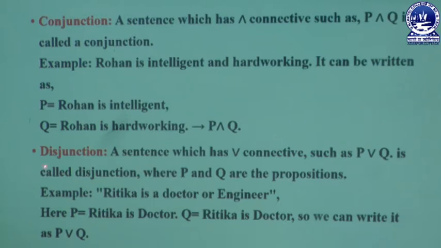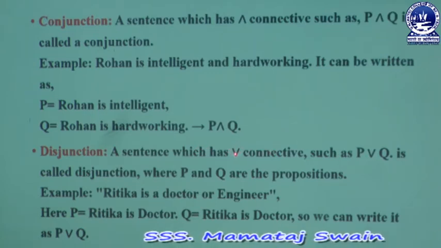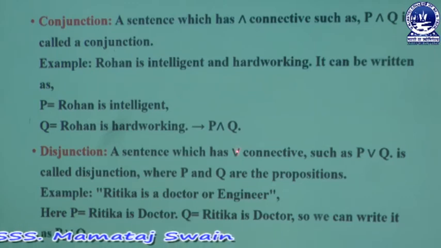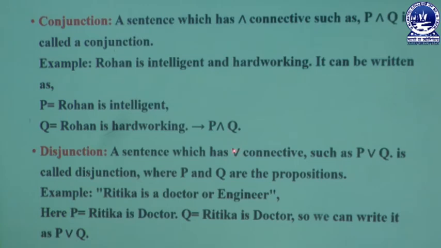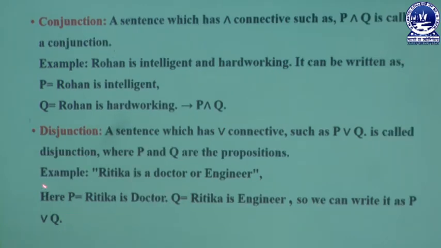Now the next one is disjunction. This symbol represents the disjunction connective, which is also called the OR connective. Now look at the example: Rithika is a doctor or engineer. First of all, you have to take P equal to Rithika is a doctor, then Q equal to Rithika is an engineer.